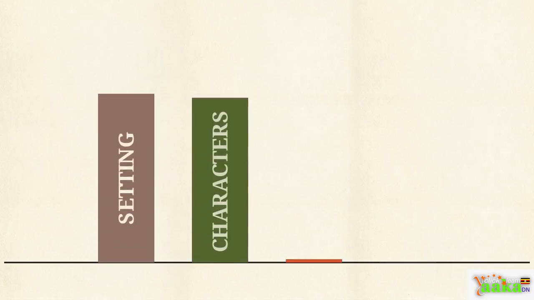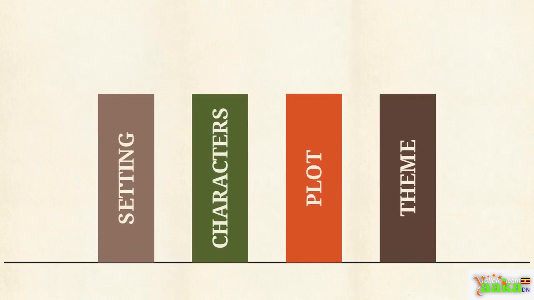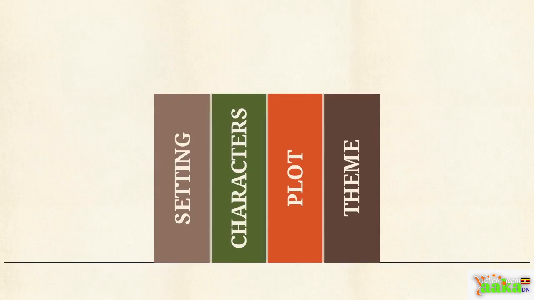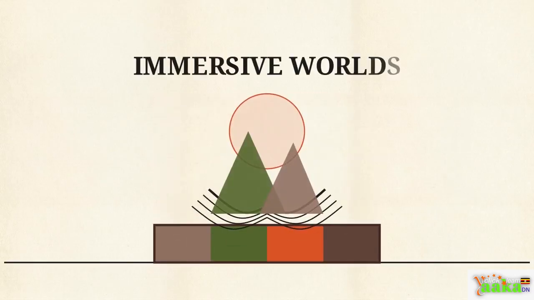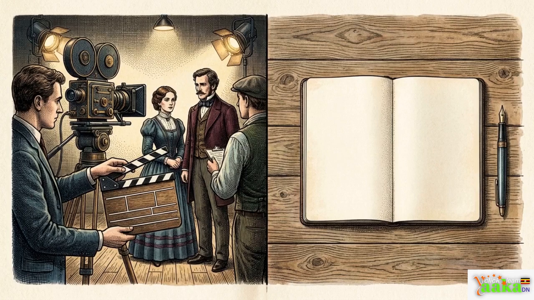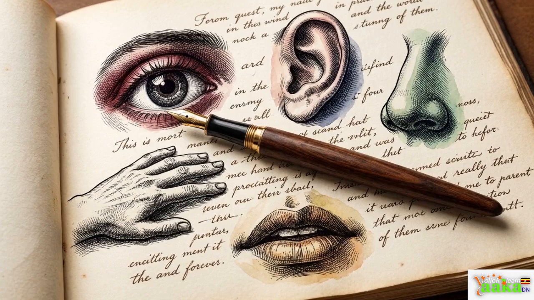To build a strong piece of fiction out of these everyday sentences, writers rely on four main pillars: setting, characters, plot, and theme. When locked together, these four elements provide the exact architectural structure you need to build entirely immersive worlds. Unlike a film director, a prose writer lacks actors or cameras to show what is happening. Instead, you build the world by engaging the five senses, using specific descriptive adjectives.